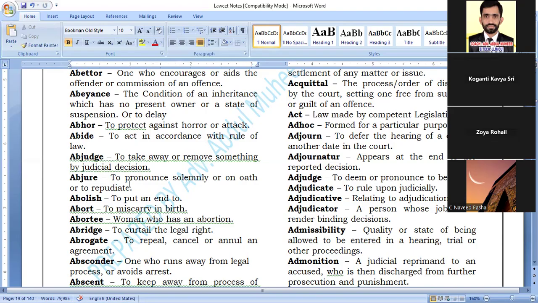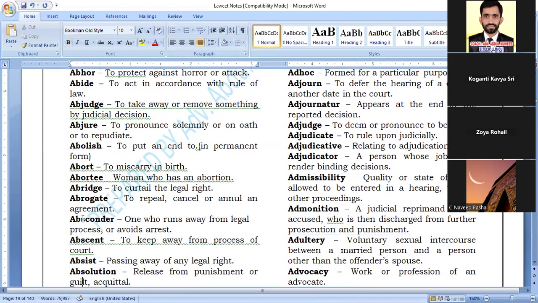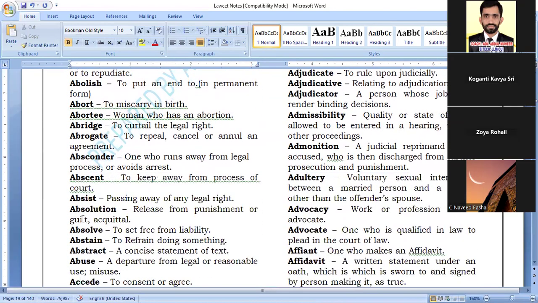Abolish is a type of permanent finish. Once you are abolished, it cannot come back again. It is called abolish. To put an end to, in permanent form. Next, abort. To miscarry in birth. Understood?